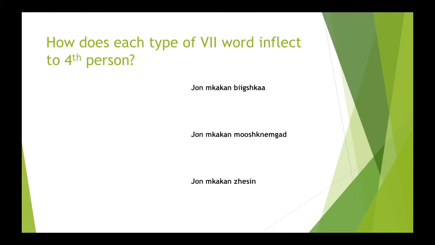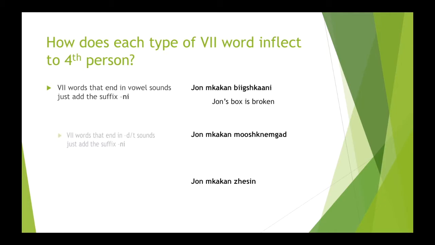So how does each type of VII word inflect to fourth person? VII words that end in vowel sounds, you just add the ne suffix. So John mkakan bikshkane, our example from earlier, means John's box is broken. VII words that end in D or T sounds, just add the ne suffix as well.